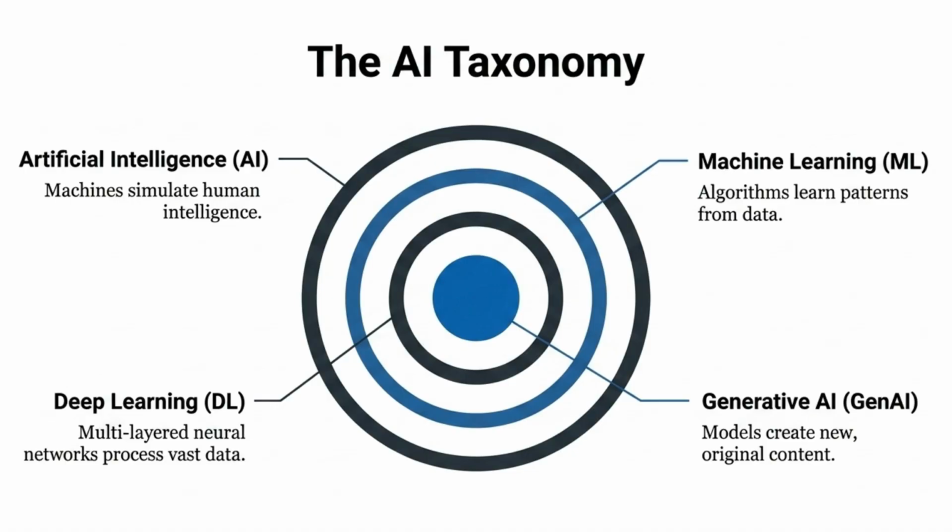Understanding AI begins with its taxonomy. At the broadest level, we have artificial intelligence, which includes machine learning, deep learning, and finally, the specialized field of generative AI, where models create original content.